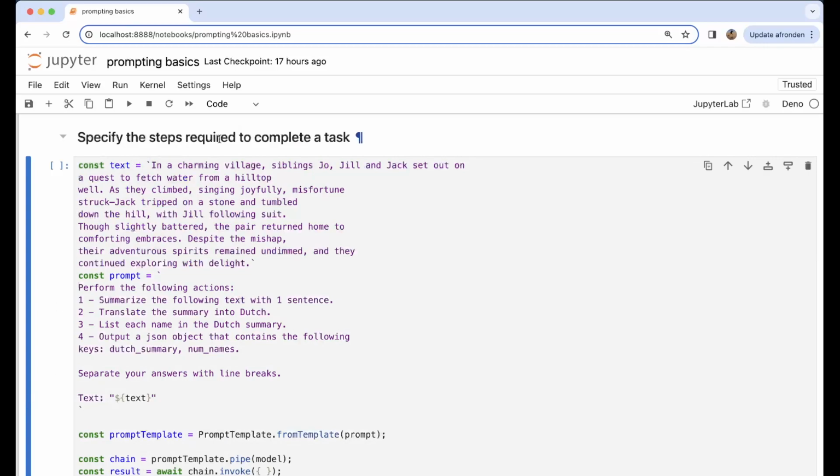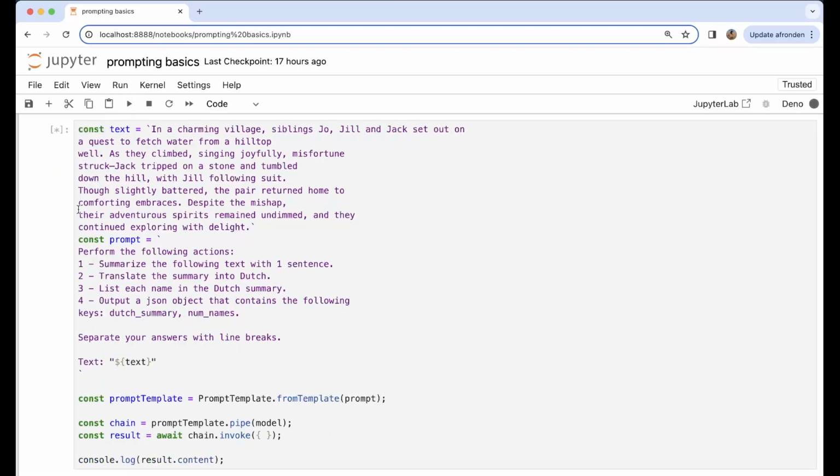So specify the steps required to complete a task. So we have here a story, and then we say perform the following action. Summarize the following text with one sentence. Then the second one that we ask is translate the summary into Dutch. Then third is list each name in the Dutch summary, and then output a JSON object that contains the following. Of course, here we say text, and then we have double quotes, and then our text. So again, you can instruct a model step by step what the actions are that you need to do.